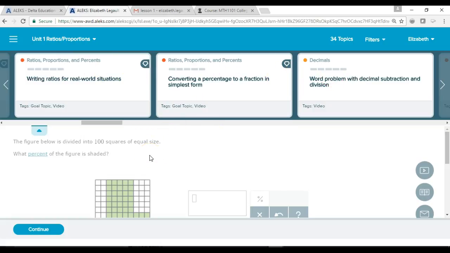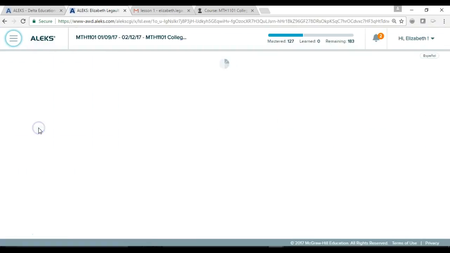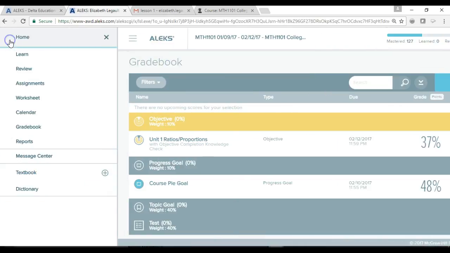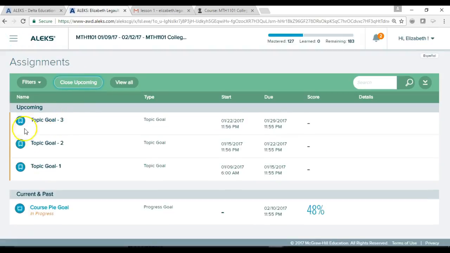As I mentioned in the Lesson 1 video, the way you check what percentage you're in your PIE, you can click right here in the menu, which is located right there. Then you can click on your grade book, and then you'll see all the different units here and their percentages. You can also go into your menu and click on assignments, and then if you click on View Upcoming, you can see your different topic goals, when they're due, and then the score that you're going to be getting.